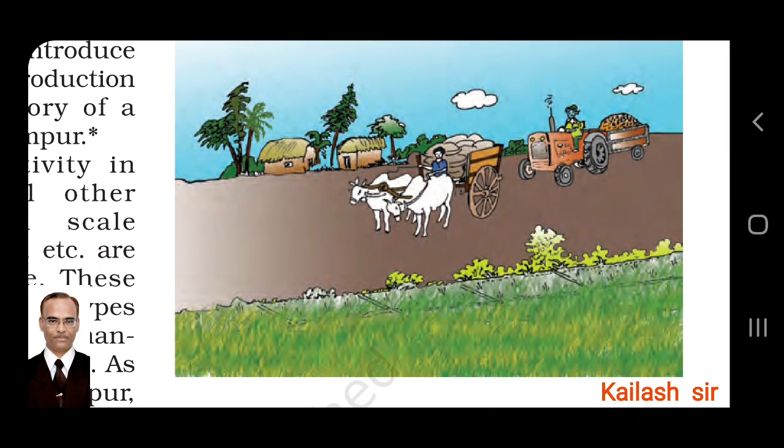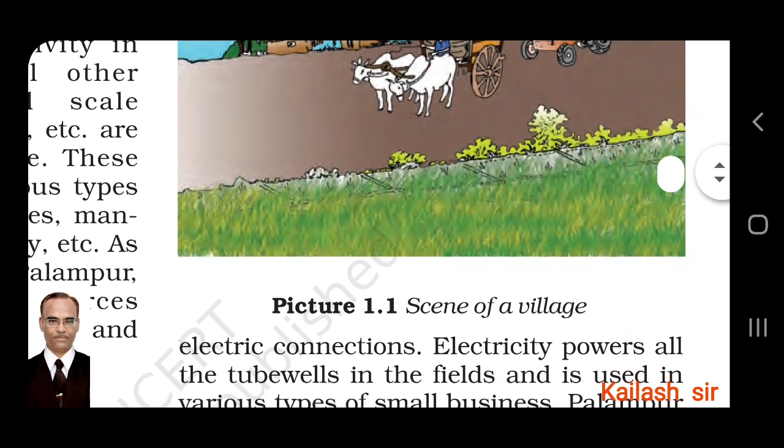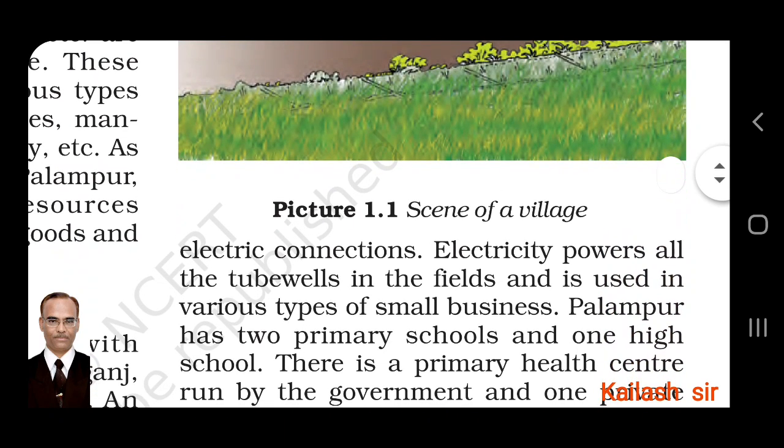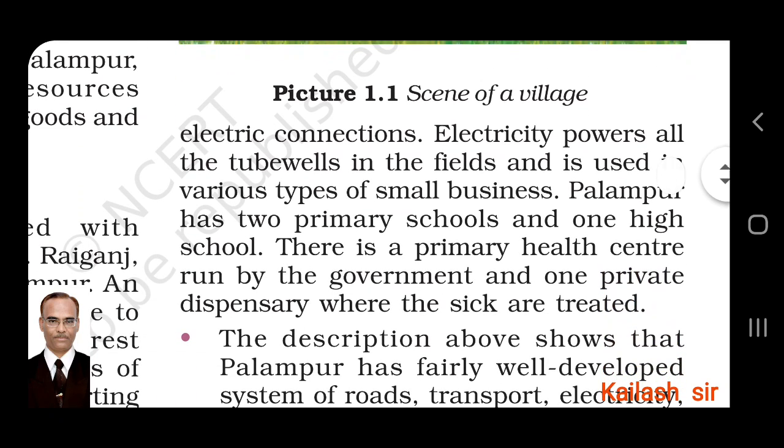Now you can see on the road the tractor is there, the bullock cart is there, the all-weather road is shown passing through a field. It is a scene of a village. Picture 1.1. Most of the houses have electric connections. There is power supply.